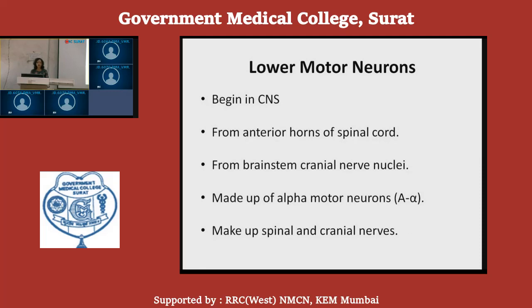So all these, that is alpha motor neurons, spinal and cranial nerves, are the lower motor neurons.